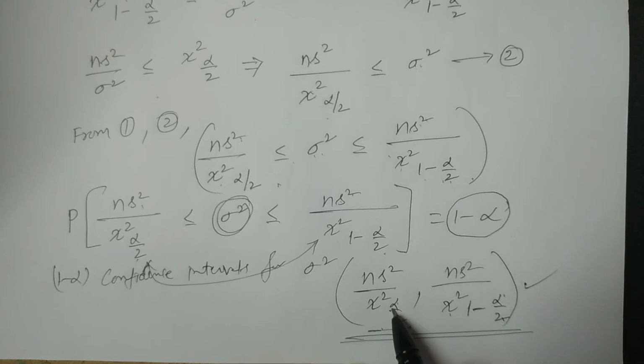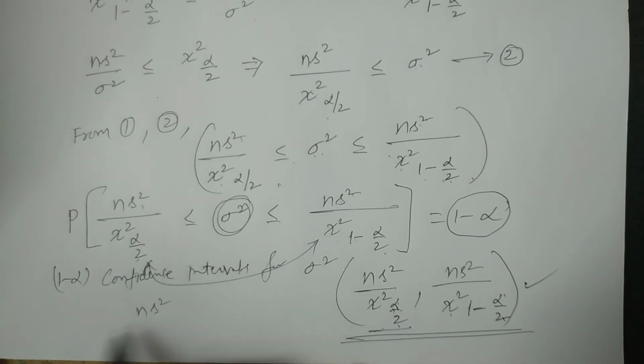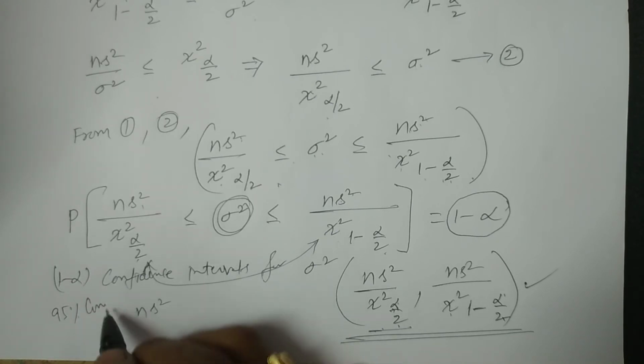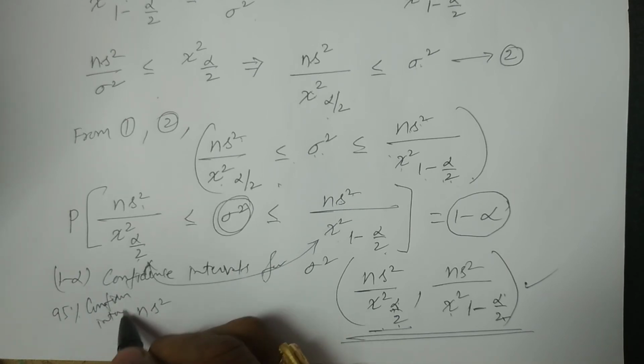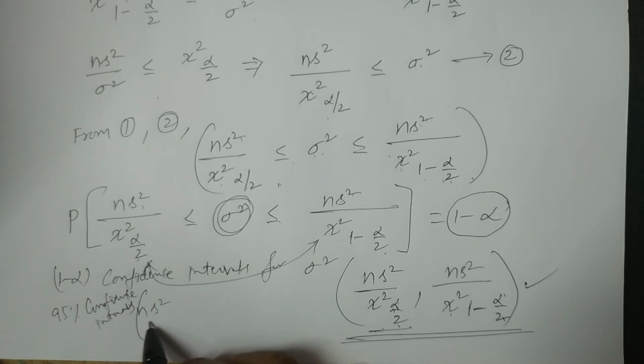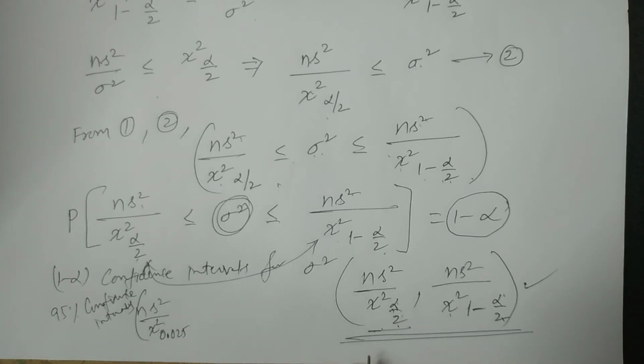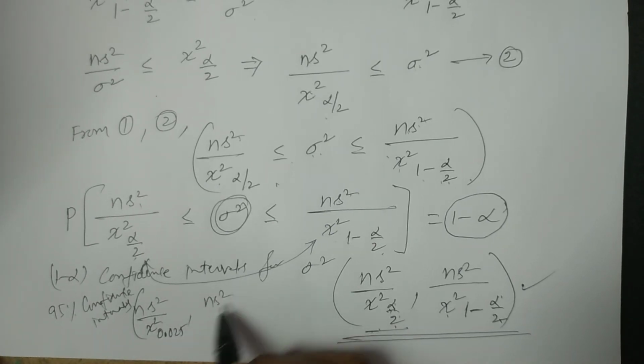For example, if alpha is equal to 5%, then alpha by 2 is equal to 0.025. Then the 95% confidence interval is ns square by chi square 0.025, alpha by 2, and ns square divided by chi square 1 minus 0.025, that is chi square 0.975.